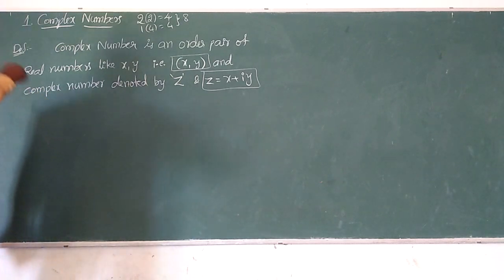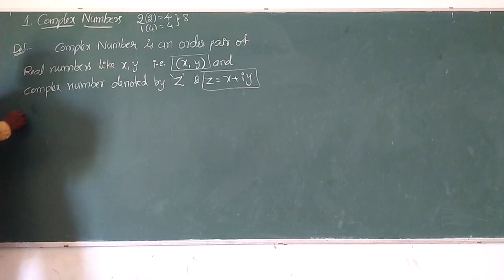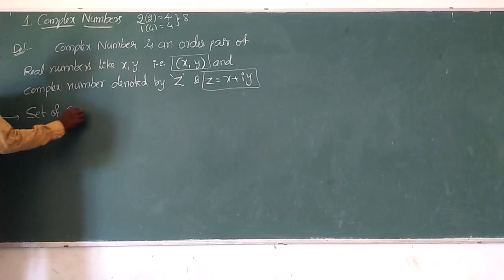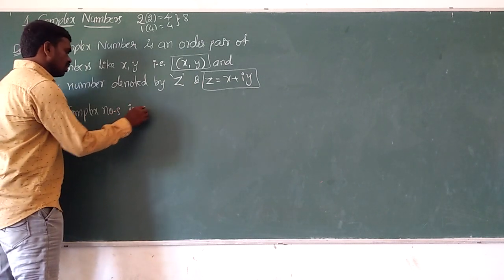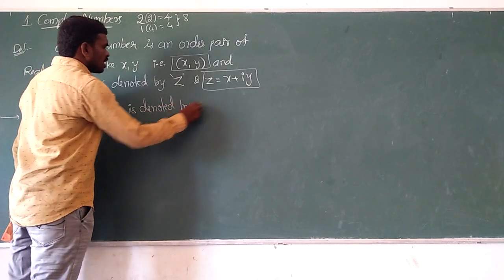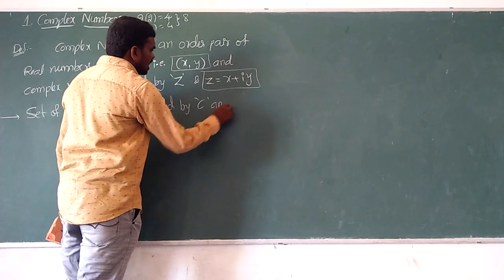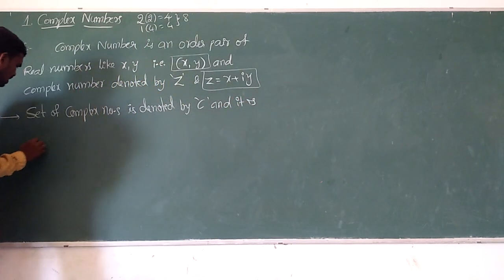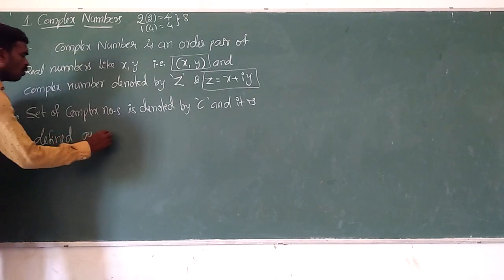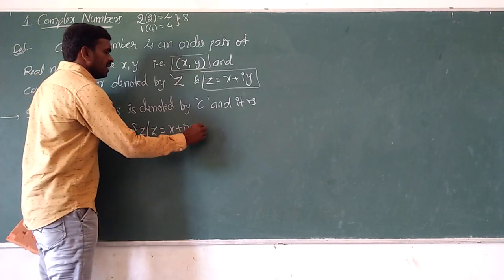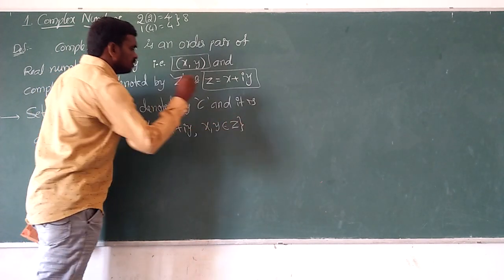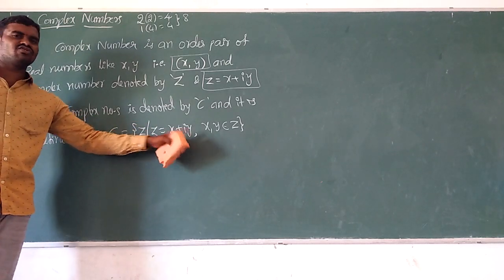Complex number set, how can we define it? The set of complex numbers is denoted by capital C and it is defined as: complex number set C equals the set of Z such that Z equals X plus iY, where X comma Y belong to R. In this, what is X, what is Y?